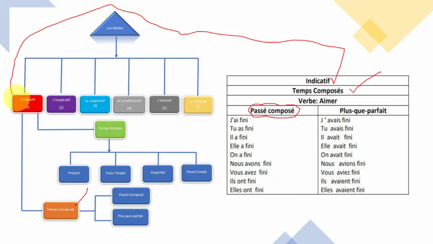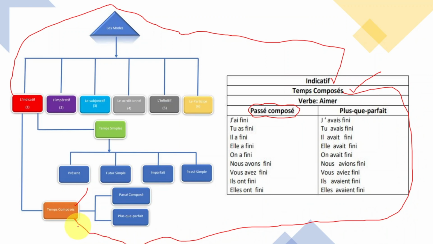Temps composé is right here. Now, we have passé composé right here. This is the temps passé. This one is passé composé, okay?